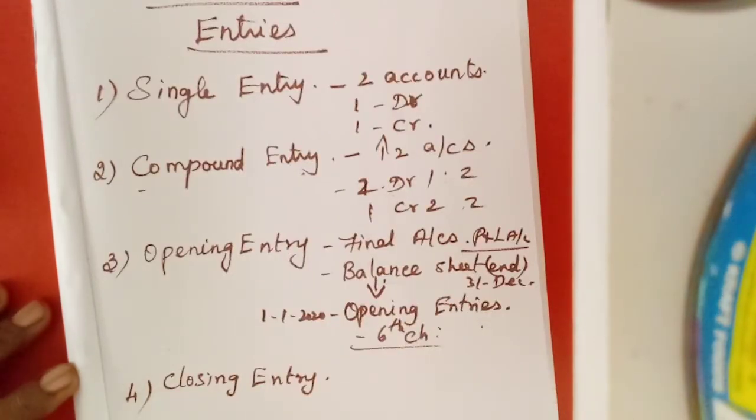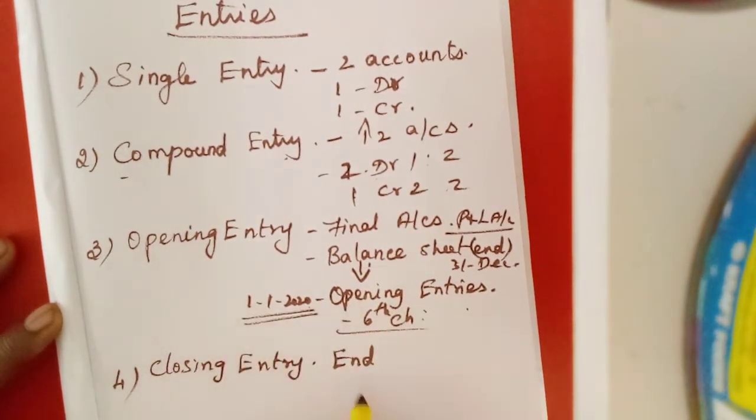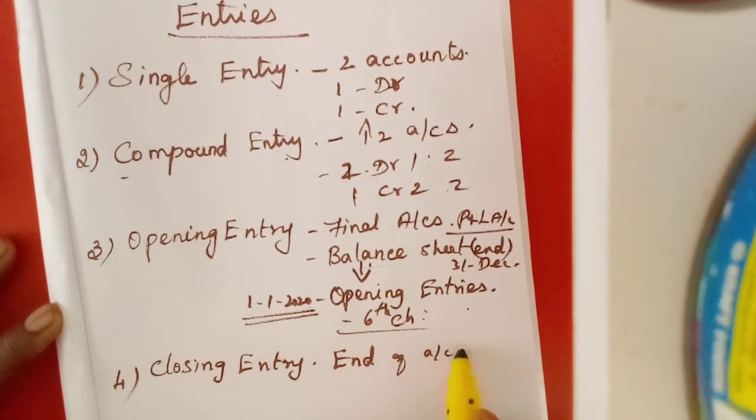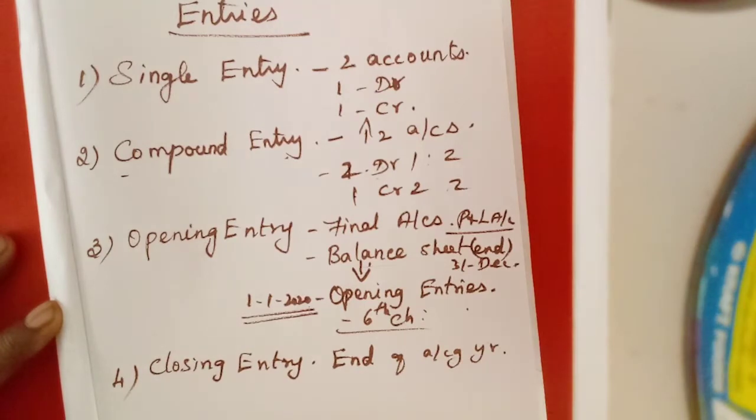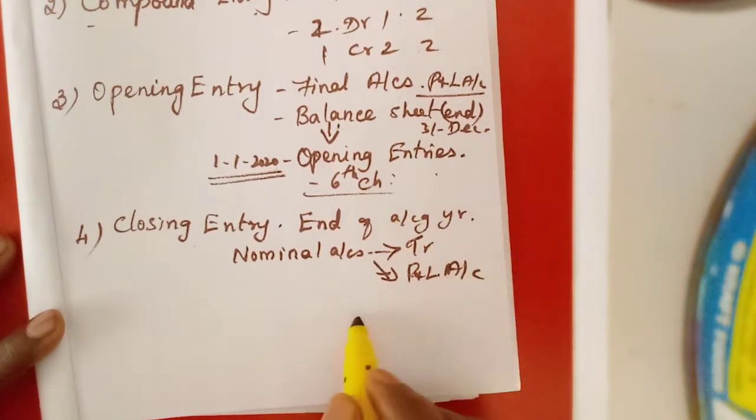Opening is at the beginning of the year; here, at the end of the accounting year, they will prepare the entries by transferring all these nominal account balances to the trading account or profit and loss account.